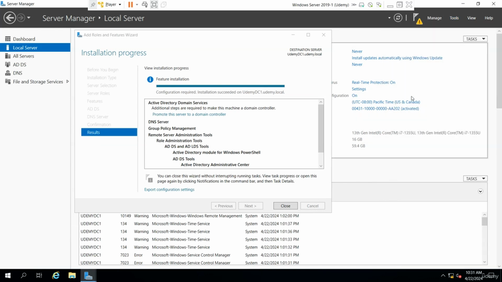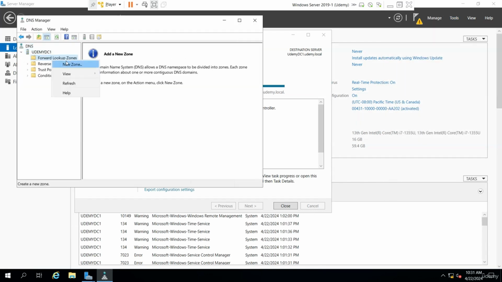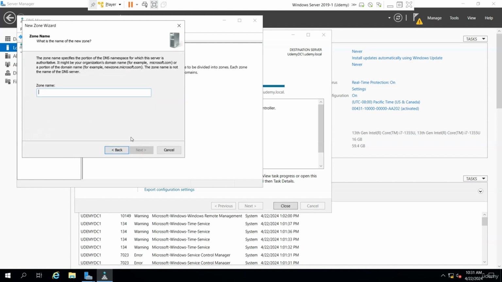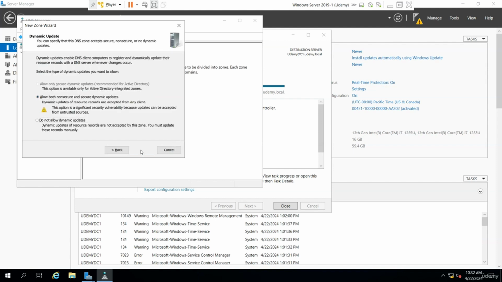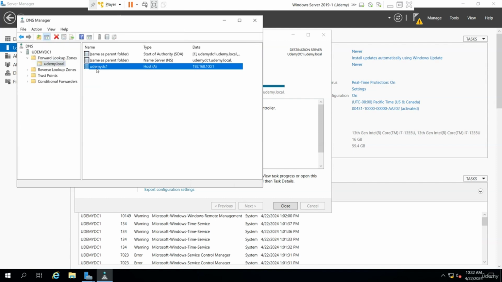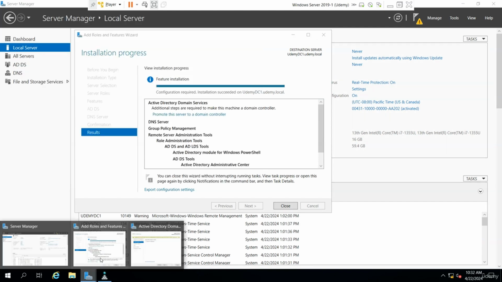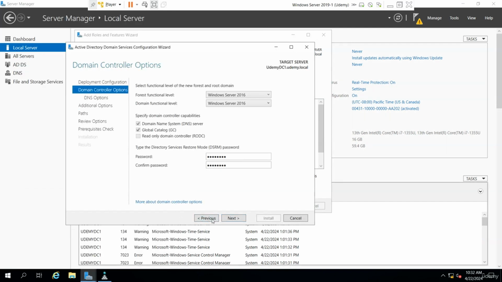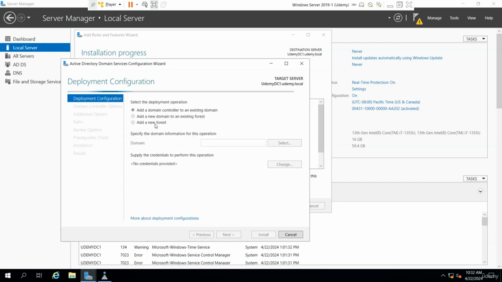Okay, well, take a look at this. Look what I'm going to do. I'm going to fix the problem by creating an actual zone for Udemy.local. We're going to cover DNS soon. Udemy.local, allow for dynamic updates. Now I have an A record for it, all right? And a name server, SOA, we'll see those. So now, if I go back to the promotion, I hit the back key and I go next. Okay, let's go next again. Next. Okay, I probably have to cancel and promote again.